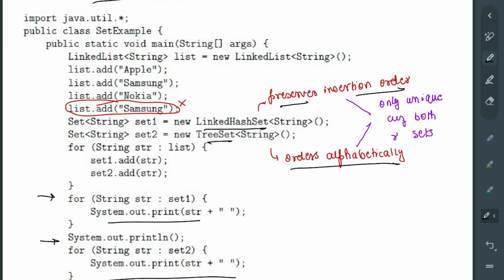Okay, these are the unique behaviors of these two sets. And the common behavior is that it will only contain the unique elements, obviously, because both of them are sets at the end. तो सिंपल है बस. देन आफ्टर दैट यू जस्ट नीड टू चेक. ओके, इतना कुछ देखने की जरूरत नहीं है कि कैसे क्या हो रहा है. यू गॉट द बेसिक आइडिया दैट हम एट द एंड हम कर क्या रहे हैं.